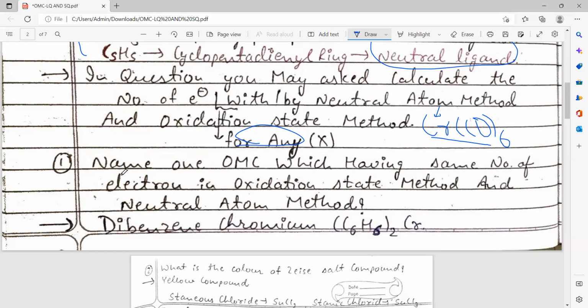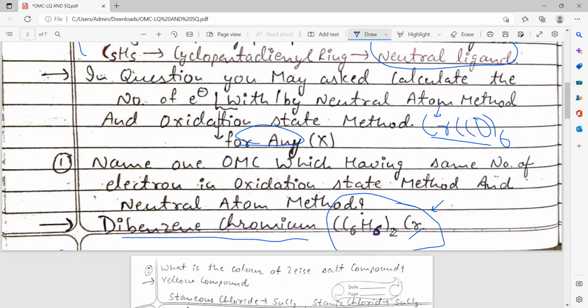First question: name one OMC which has the same number of electrons in the oxidation state method and the neutral atom method. It is dibenzene chromium. If you calculate for this molecule by either the oxidation state method or the neutral atom method, it is the same, having 18 electrons: 6 electrons donated by the chromium and another 6 from each C6H6.